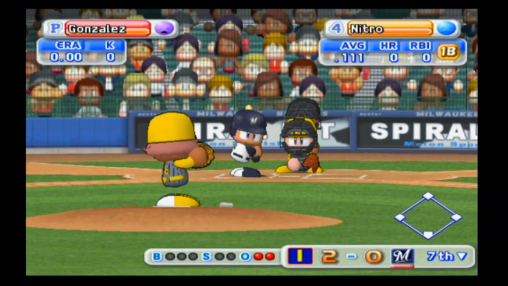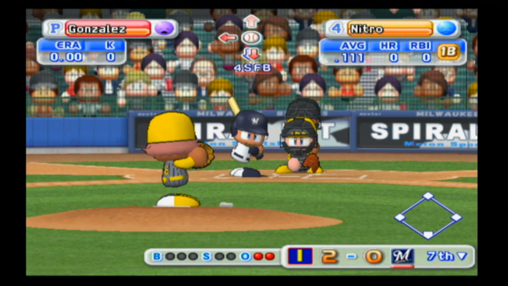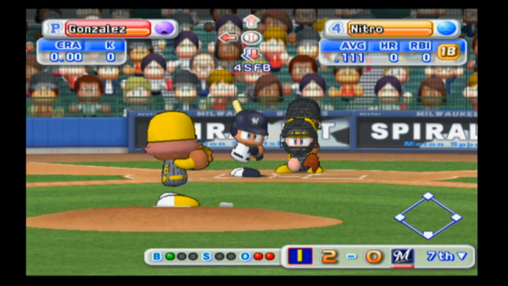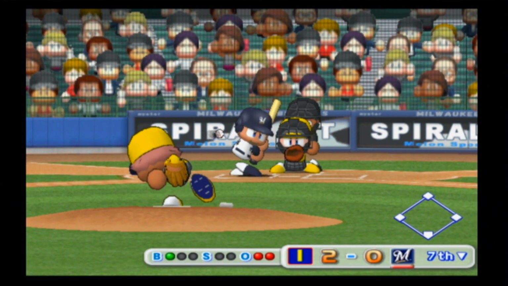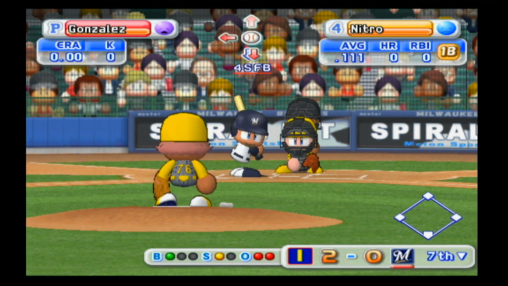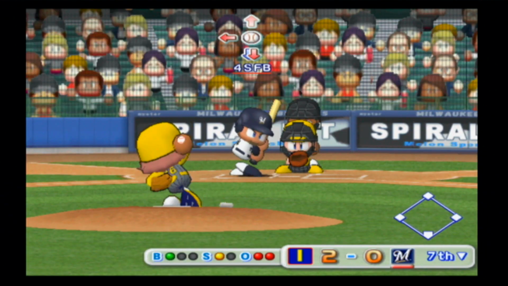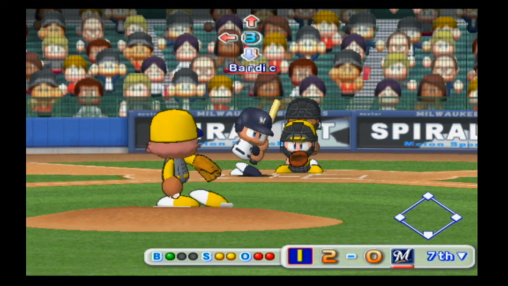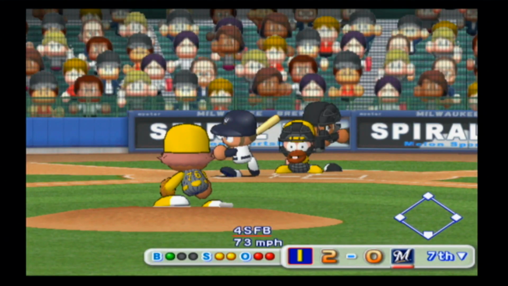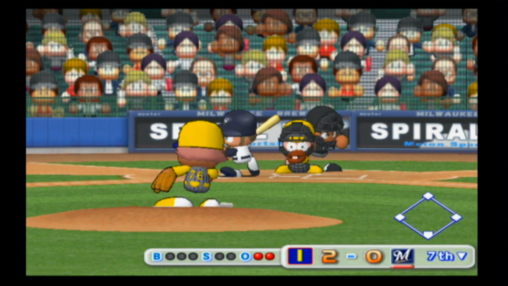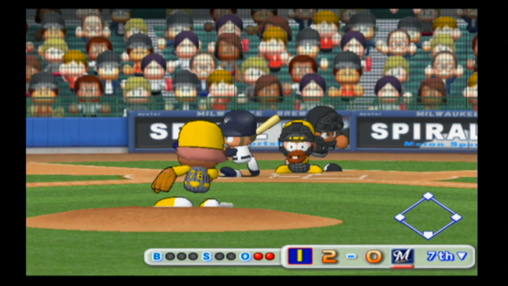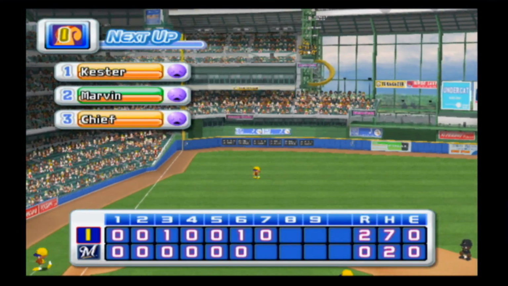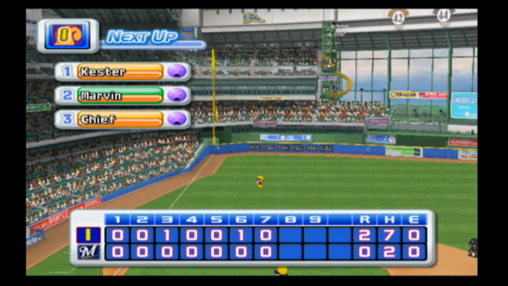And here is Nitro, also 0 for 2. He's struck out and popped up. He should be a weapon for the Brewers, and I think against other teams maybe he is, but he has just not had a lot of success against us. I do think he hit 1 home run against us last year. I think that's about all the positive impact he had as he strikes out in this at-bat to bring us into the 8th inning. Still a 2-0 Squirrels lead, and they are back at the top of the order with Kester.